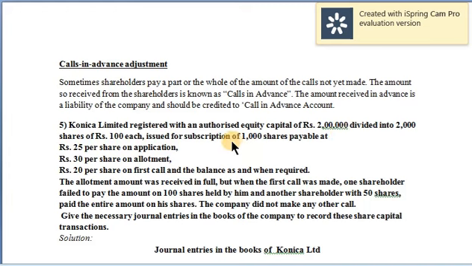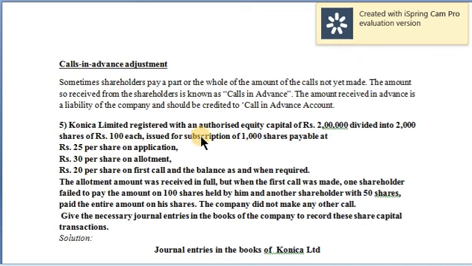So here also Konica Limited has taken the authority for 2 lakhs. Later they've divided it into 2000 shares of 100 each. Out of this 2000, they've issued to the public for purchase only 1000 shares. So the public has an opportunity to purchase only 1000 shares at rupees 100 each.